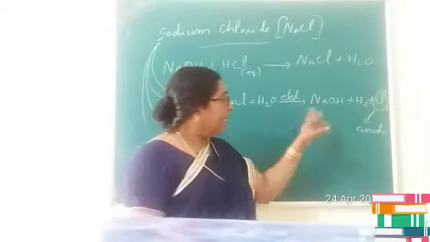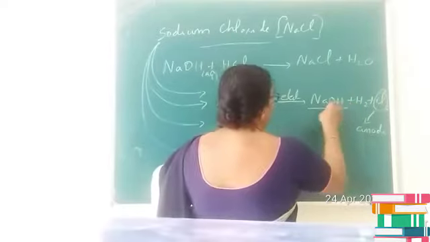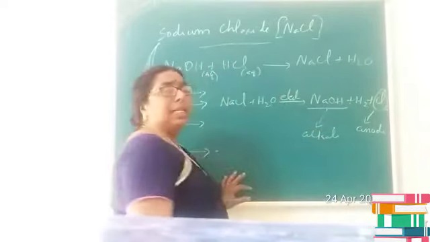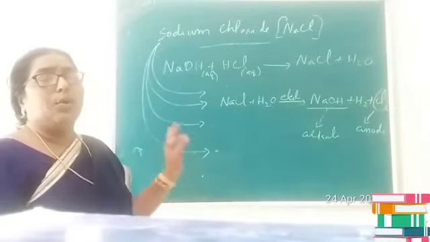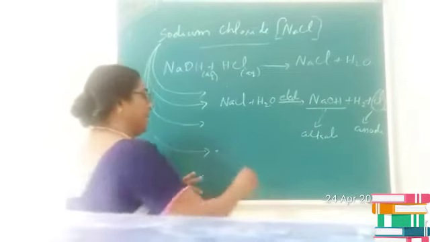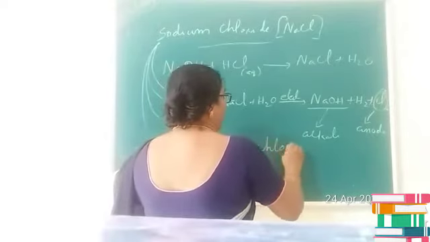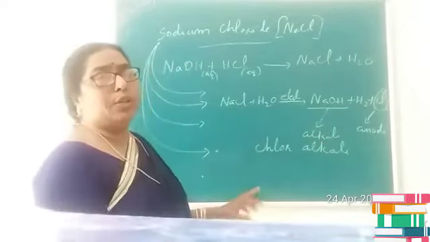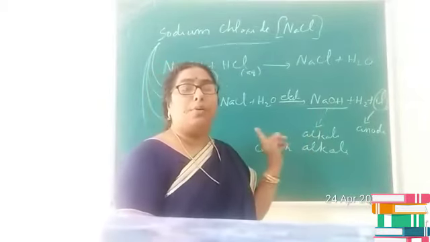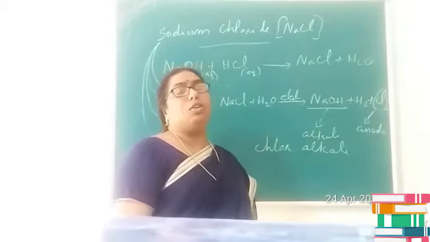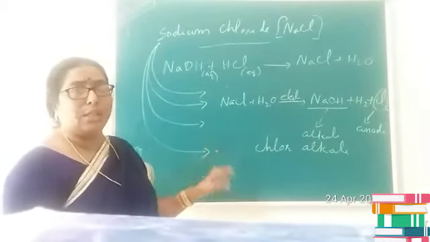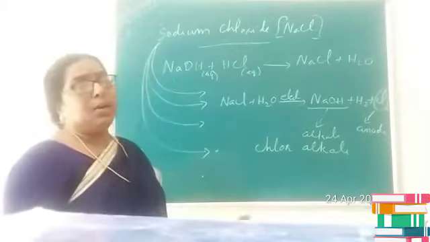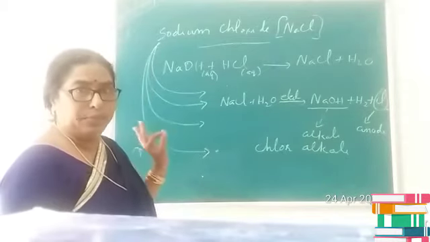Is it clear, children? Since you are getting sodium hydroxide, which is an alkali, and chlorine at the same time, this process is termed as chlor-alkali process. Is it clear, children? What is chlor-alkali process? Chlor-alkali process means the process which is used for the manufacture of sodium hydroxide. Since in this particular process you are getting sodium hydroxide and chlorine at the same time, this process is termed as chlor-alkali process. Is it clear?